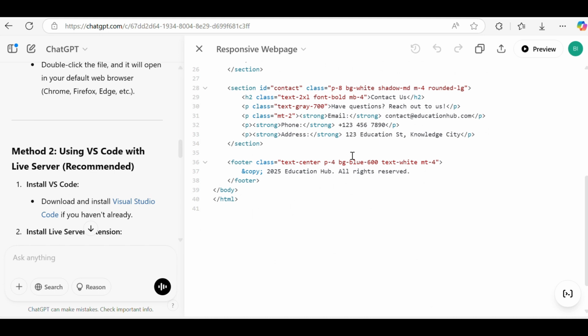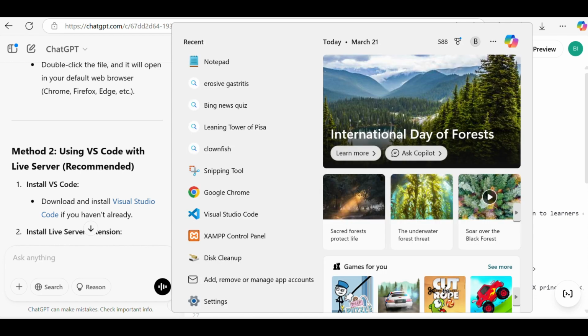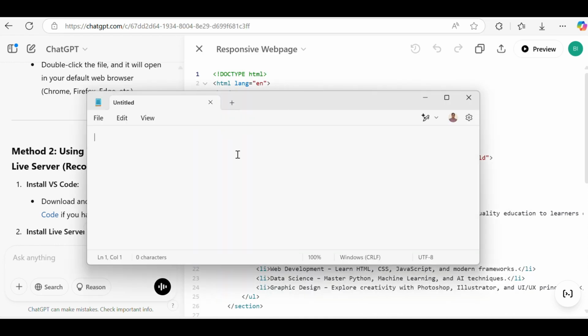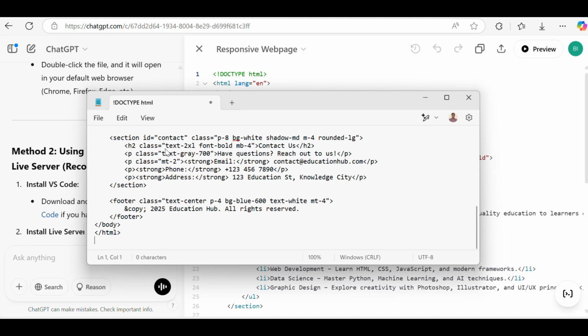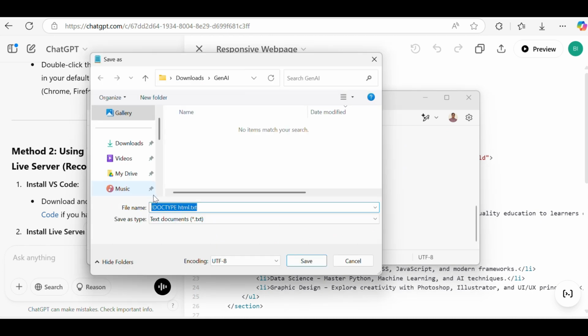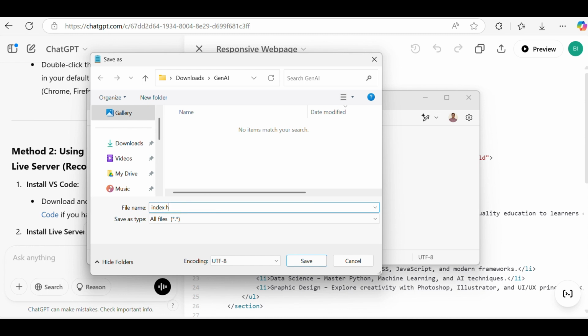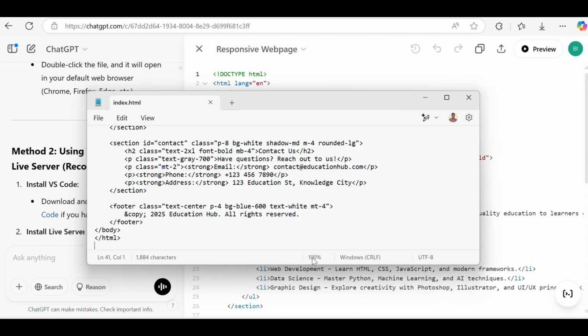Let's check. First, I will take the copy. Next, open one Notepad here, and we'll paste it with Control V. So this code has been pasted. Now save it. As suggested by ChatGPT, we have to save it as index.html, or you can give any name that you want. Suppose Gen AI or index, whatever name you want, but the extension should be .html. Let's save it.